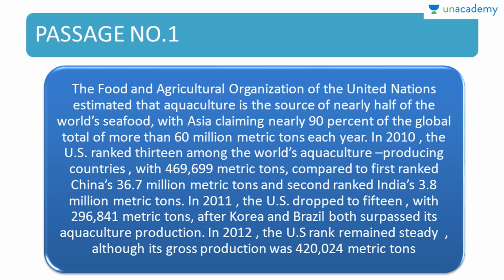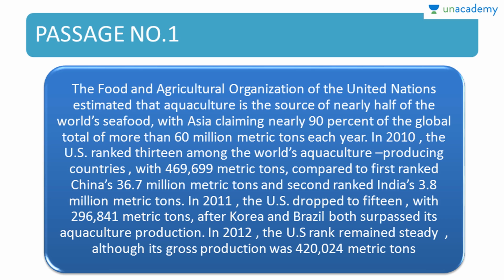In 2010, the US ranked 13th among the world's aquaculture producing countries with 469,699 metric tons, compared to first ranked China's 36.7 million metric tons and second ranked India's 3.8 million metric tons.